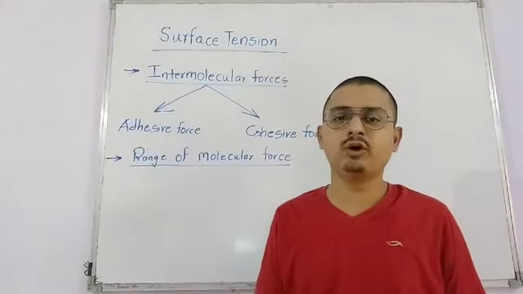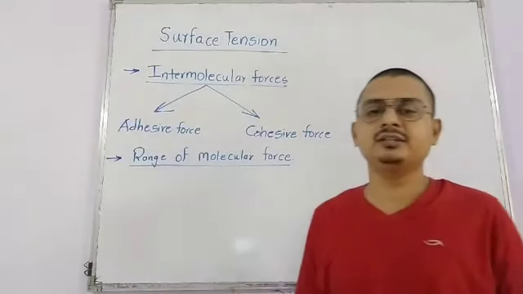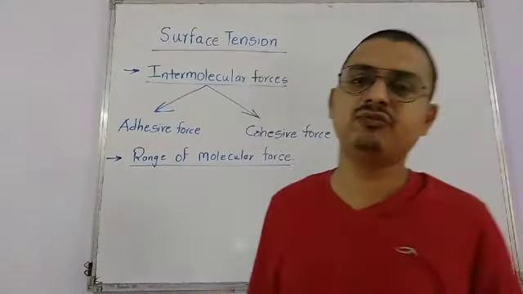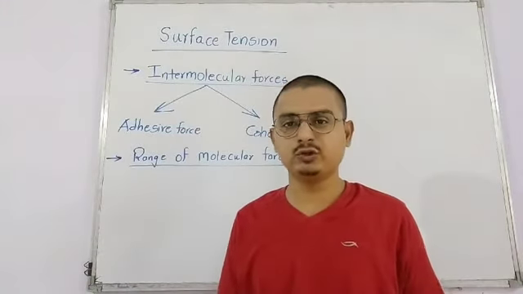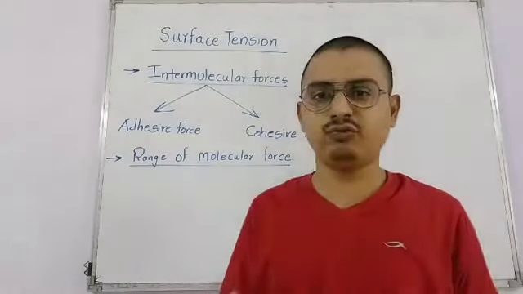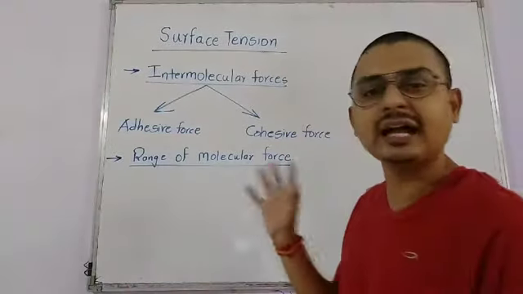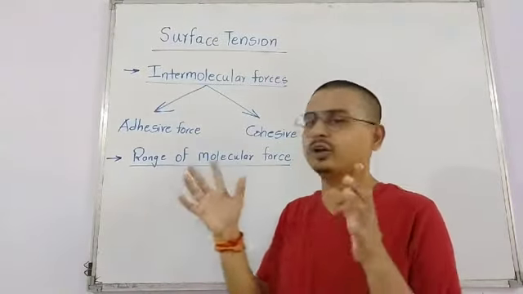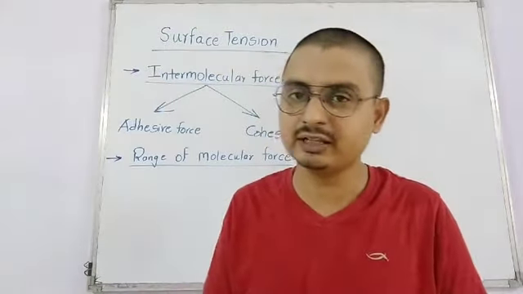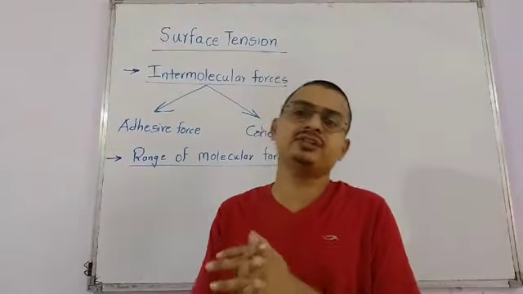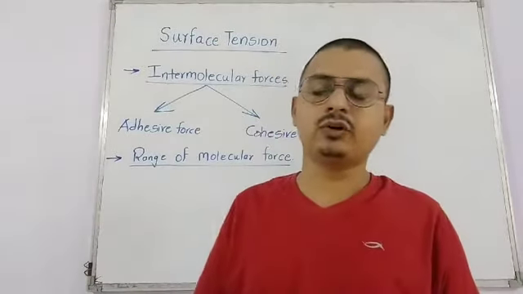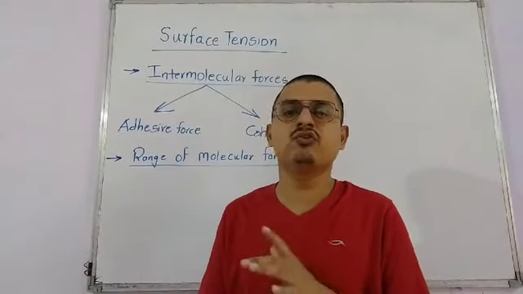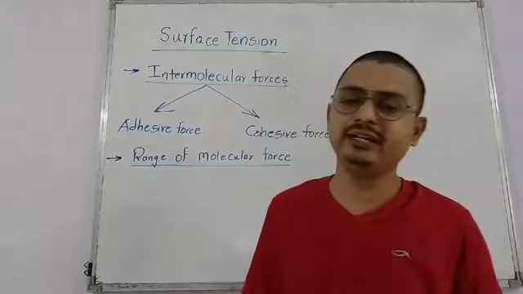ये जो रेंज ऑफ मॉलिक्यूलर फोर्स है, सेकेंड पॉइंट, दैट इज द डिस्टेंस बिटवीन द टू मॉलिक्यूल्स up to which there exists the force of attraction between the molecules. और ये solids और liquid में जो force है, that is up to 10⁻⁹ मीटर डिस्टेंस तक ही ये valid रहेगा. That is, the range of molecular forces is at most 10⁻⁹ meter. This is the only distance within which the force of attraction exists. Okay, और ये जो फोर्स है, इट इज कॉल्ड एज वेरी शॉर्ट रेंज फोर्स. ये बहुत कम डिस्टेंस के लिए ही वैलिड होता है.